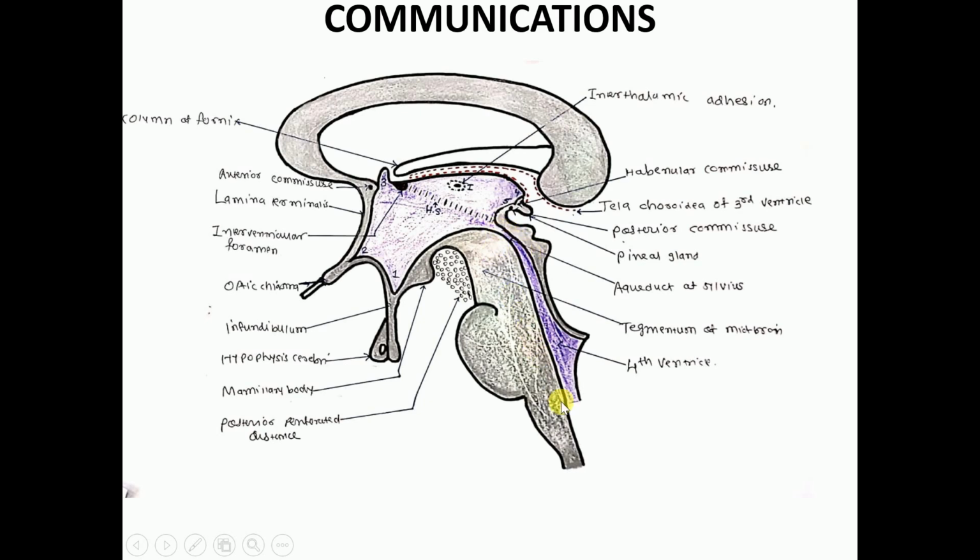So this is the area of the brainstem. So which are the part of brainstem? Midbrain, pons and medulla oblongata, and this is the area of the cerebellum. So between the pons and medulla oblongata anteriorly and cerebellum posteriorly there is the cavity of fourth ventricle. So the third ventricle initially communicates with the cerebral aqueduct of the midbrain, and later on the aqueduct of midbrain communicates with the fourth ventricle cavity.